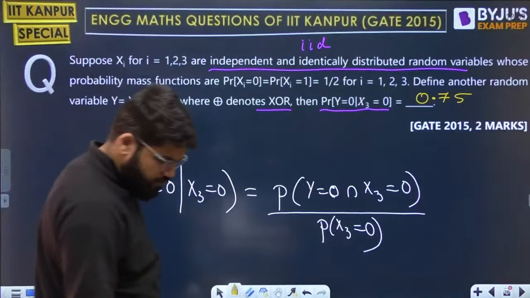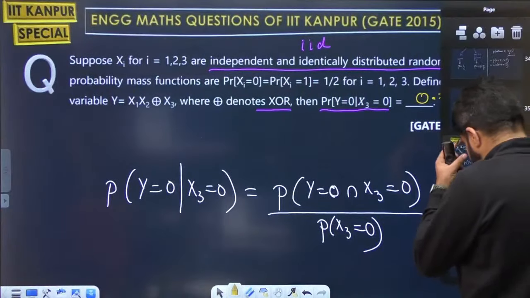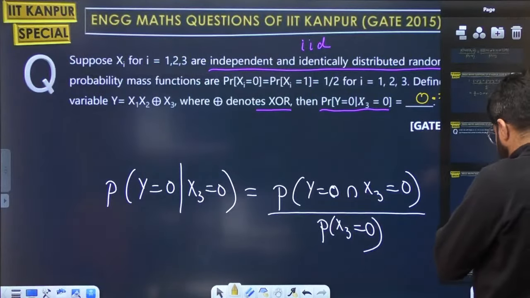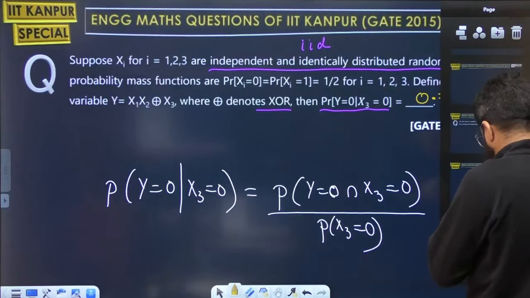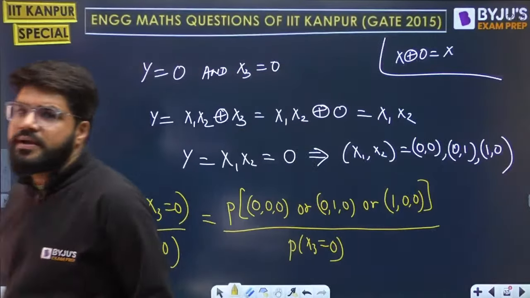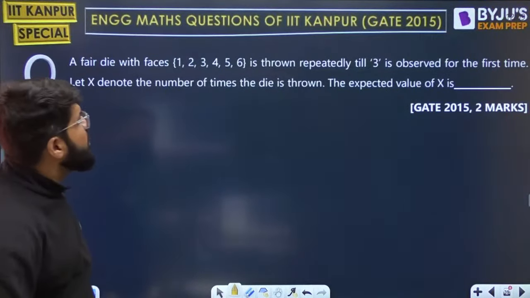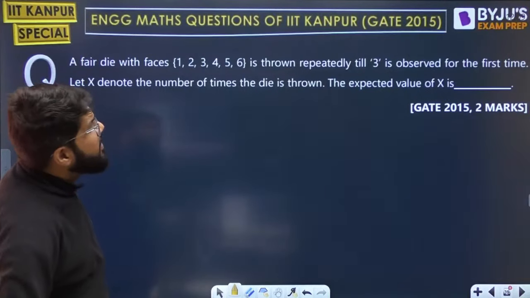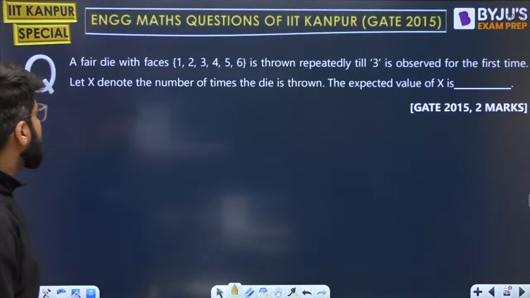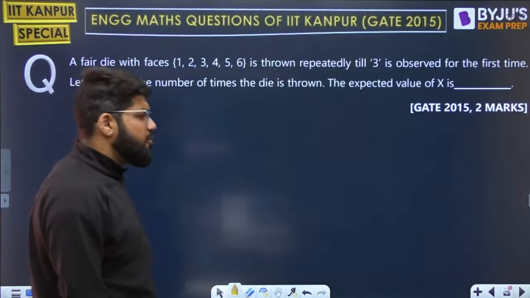Cool. Very good. Let's move ahead to the next question then. Here it is, the next question. A fair die with the faces 1, 2, 3, 4, 5, 6 is thrown repeatedly till 3 is observed for the first time. Let x denote the number of times the die is thrown. What is the expected value of x?